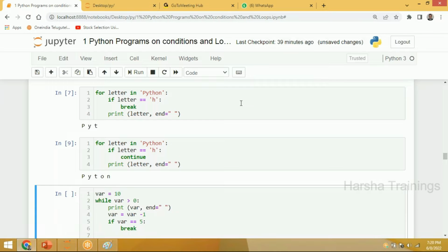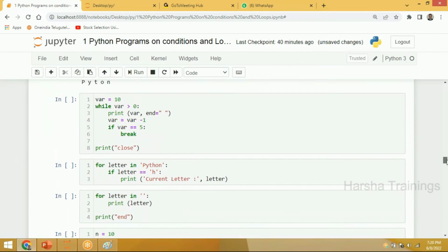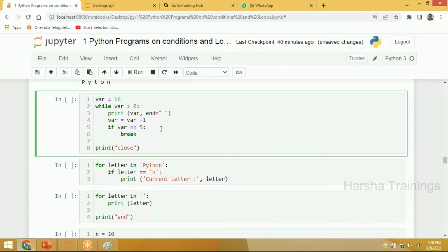You got the difference between what is the break statement and what is the continue statement? I need a response from everyone, Andy, please. Yes, it is clear. Now, if it is clear, I want everyone to practice this example. I want everyone to tell the output of this one. Can you please do it in your notebook? I'll put this logic in the paintbrush, please.